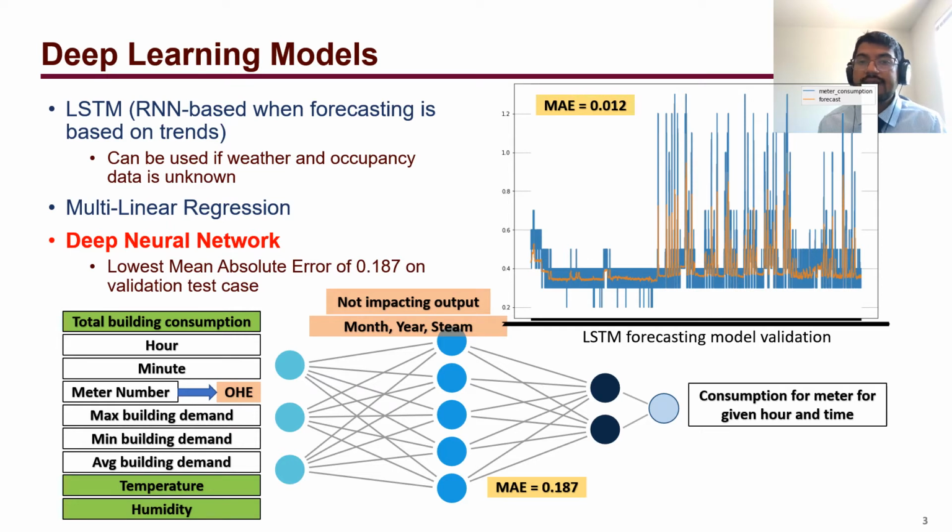This model is highly usable in the sense that these data would not be known on a real-life, day-to-day basis. You would not know what would be happening tomorrow in terms of weather, occupancy, or humidity, and thus this model is actually deployable in the real world. The testing validation loss for this model was observed to be 0.012.